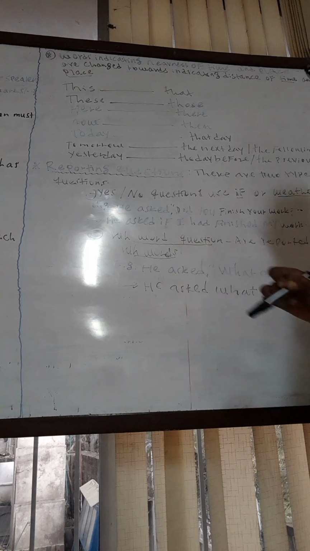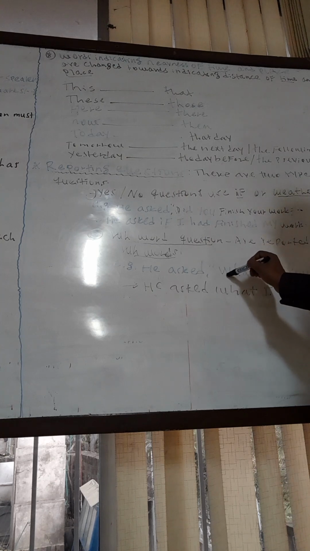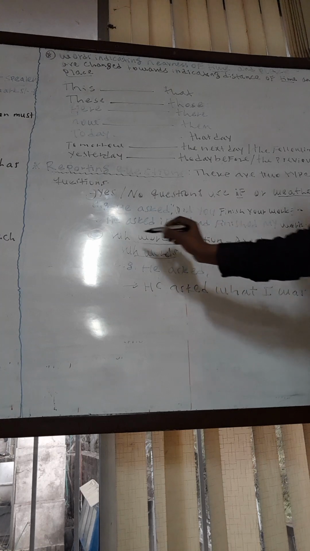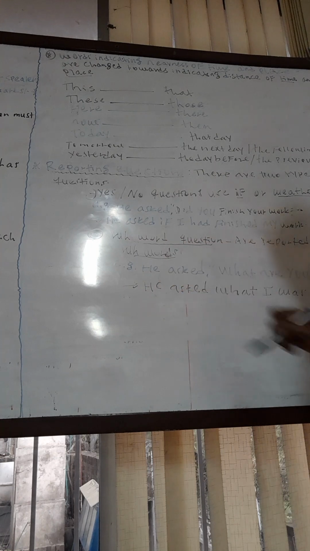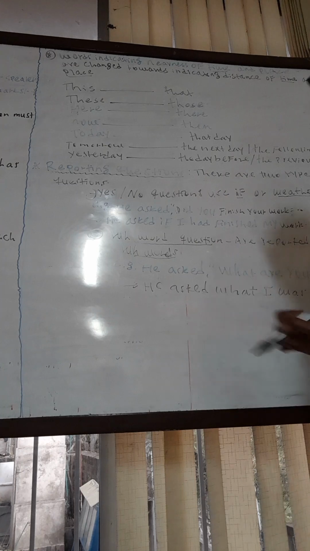Here there is a comma, here there is a double quotation mark, and this W is written in capital letter, and then there is a question mark, then a quotation mark. He asked what he was doing. So this is how we are going to convert. Look here, okay. The WH word questions are converted using the WH words, as we said. So here we have used the WH word. He asked what I was doing.